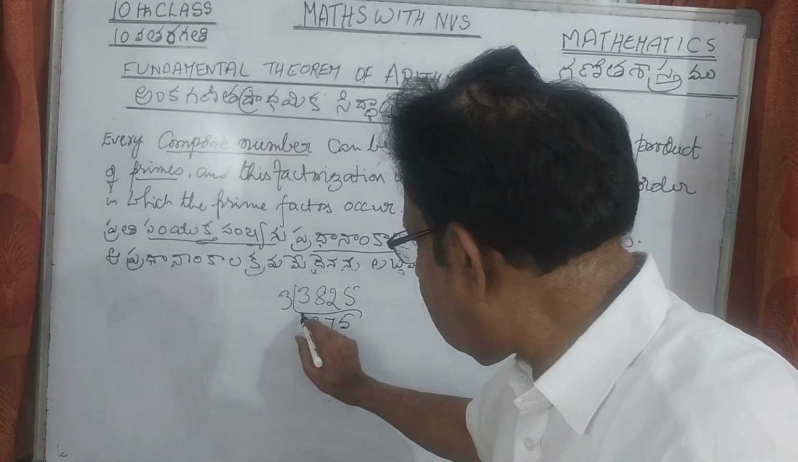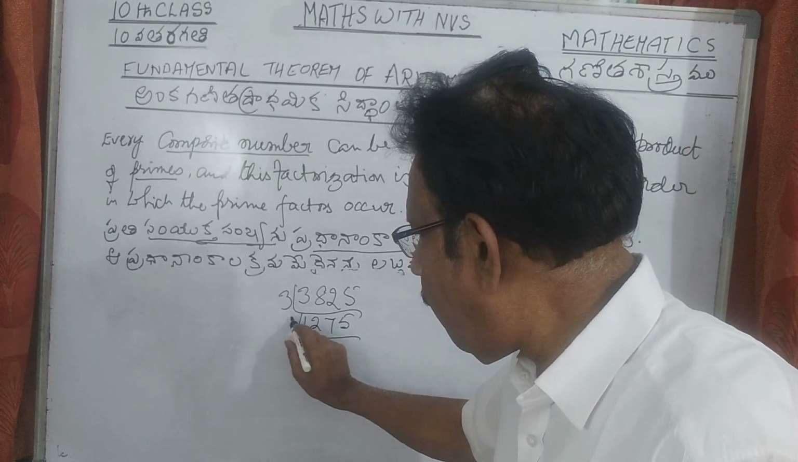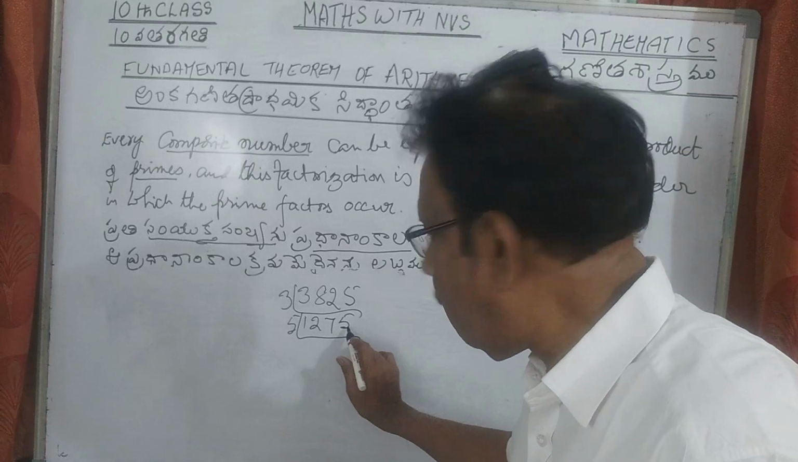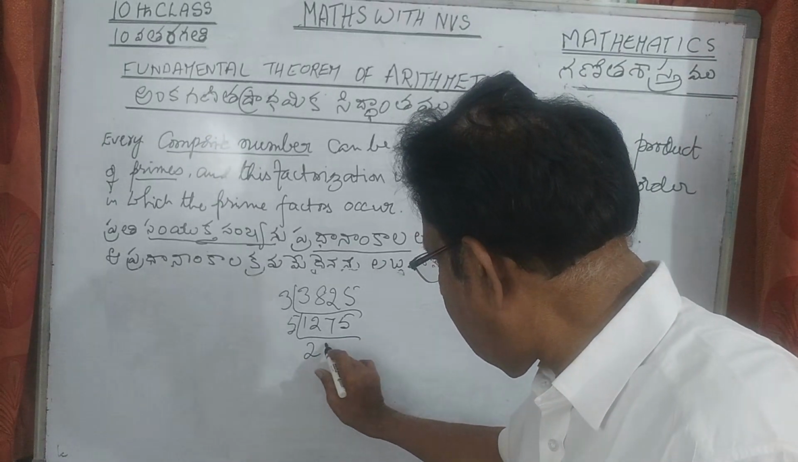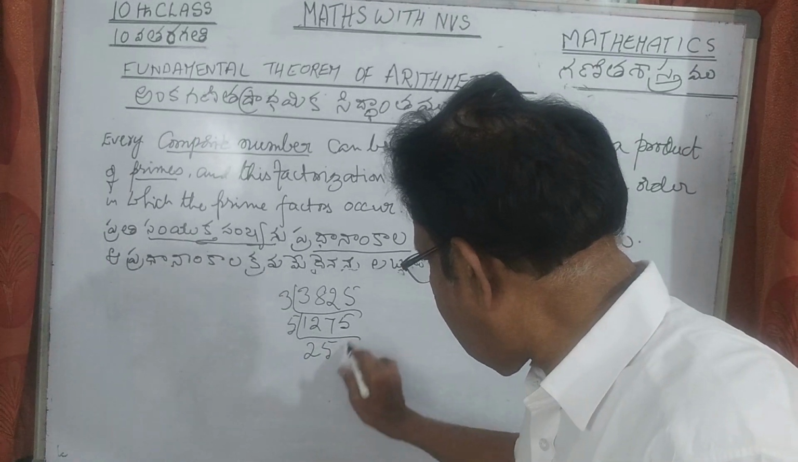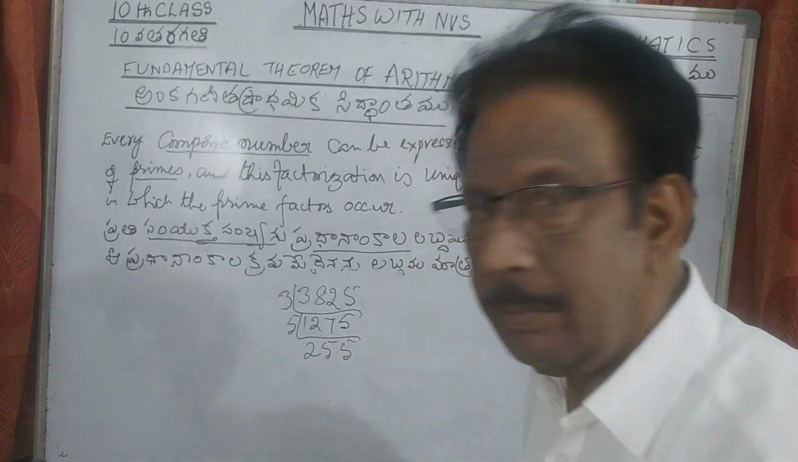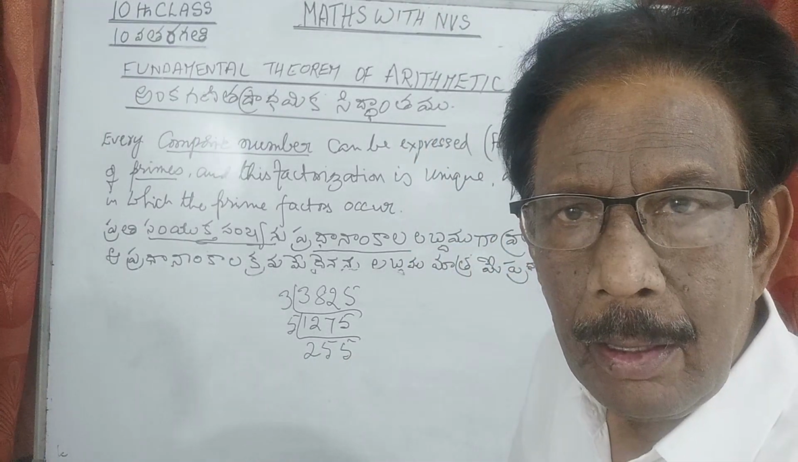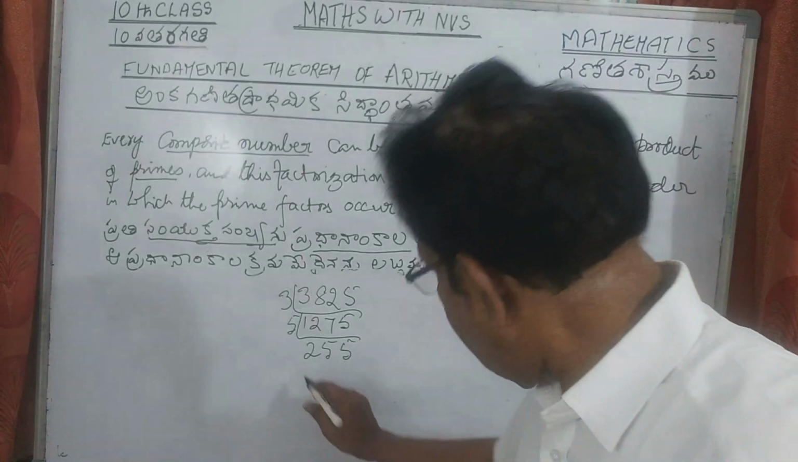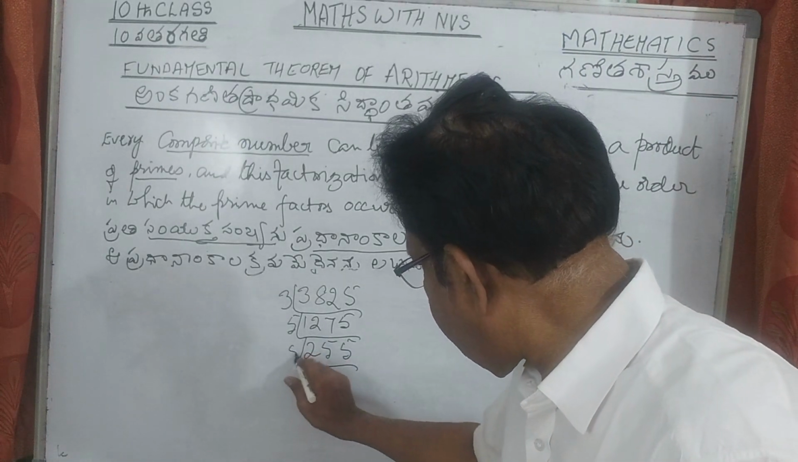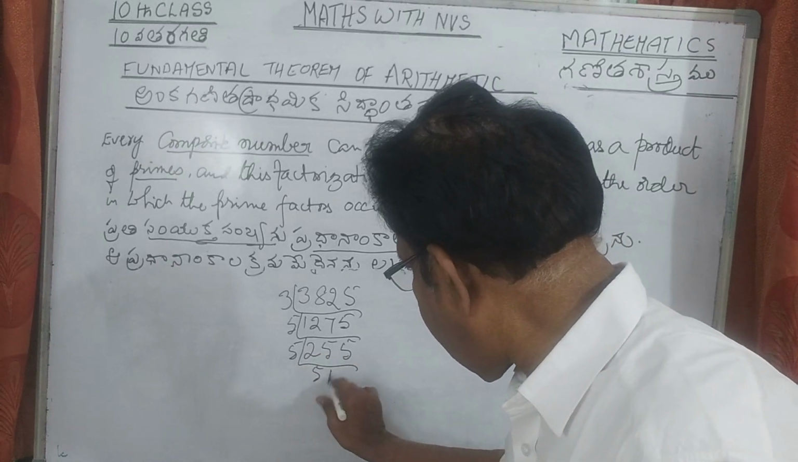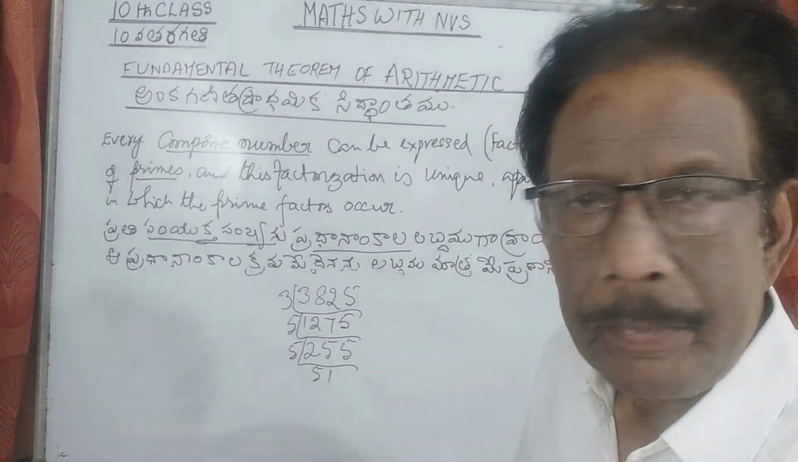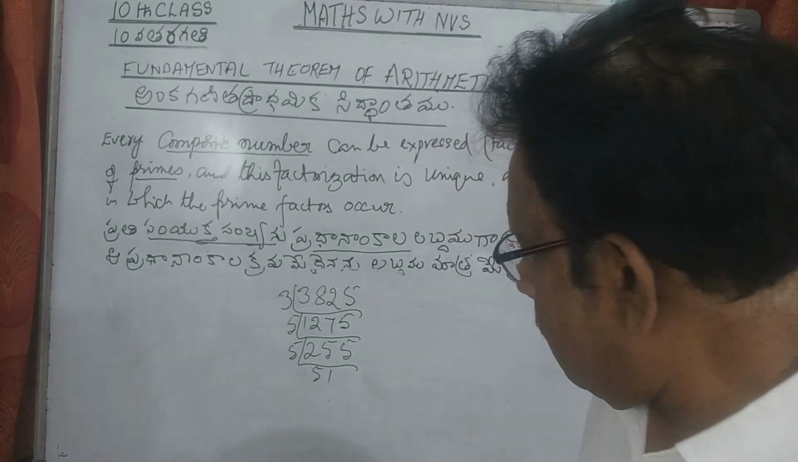The next prime number after 2, 3 is 5. Let us say 5 is here, so we can divide it with 5. 5 twos are 10, 5 fives are 25. Again 25, 5 fives are 25. Again 5, yes, again we can go with 5. 5 fives are 25, 5 ones are 5.